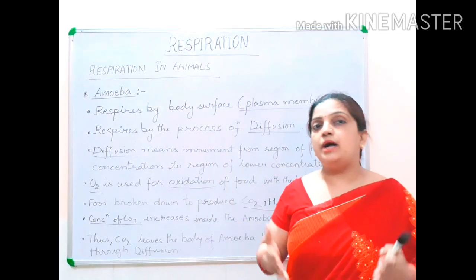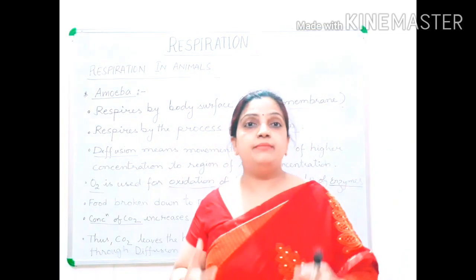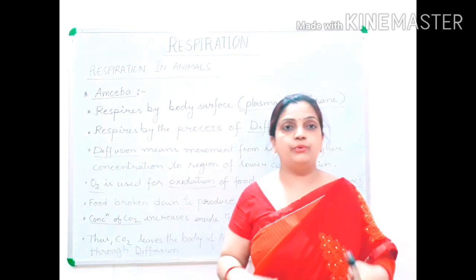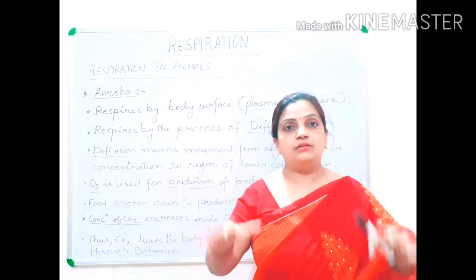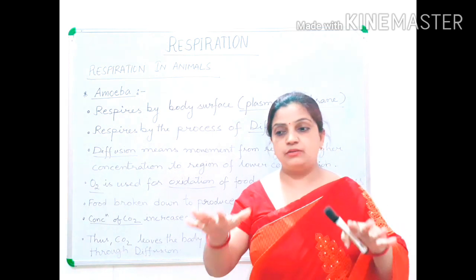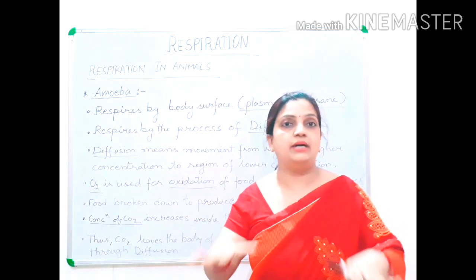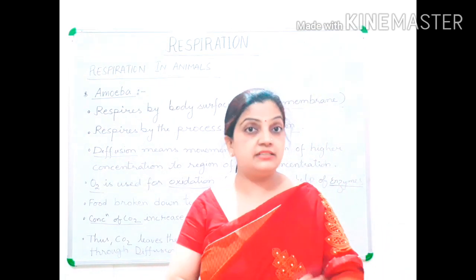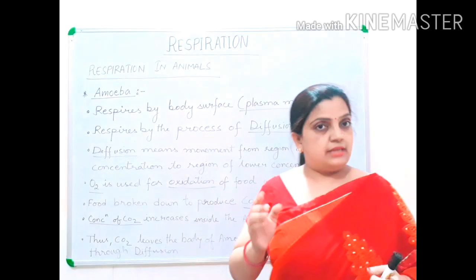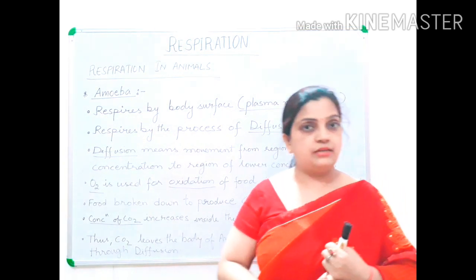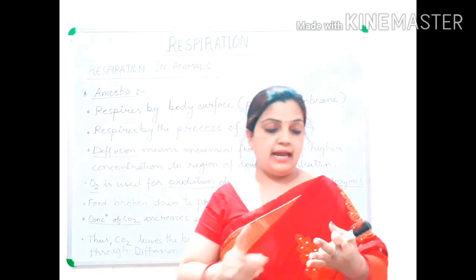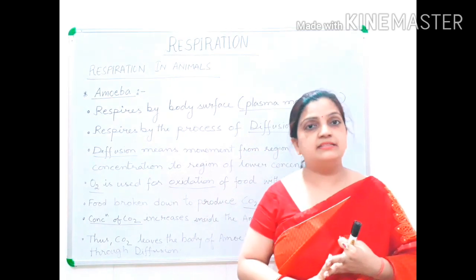Now, where does amoeba survive? Amoeba survives in stagnant water, where the water is not flowing and is not in a running condition. The water is still at one place. So you can easily find amoeba in stagnant water, in still water. Again, amoeba is a unicellular organism, it belongs to phylum Protozoa, and it can be easily seen in stagnant water.